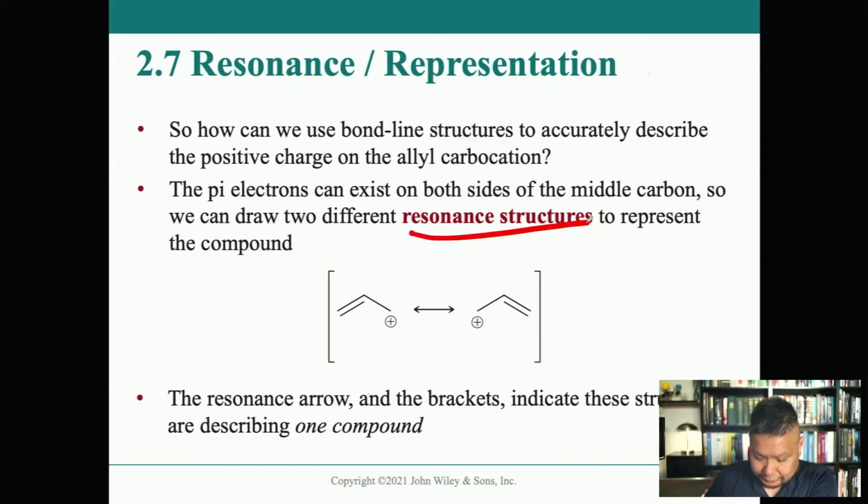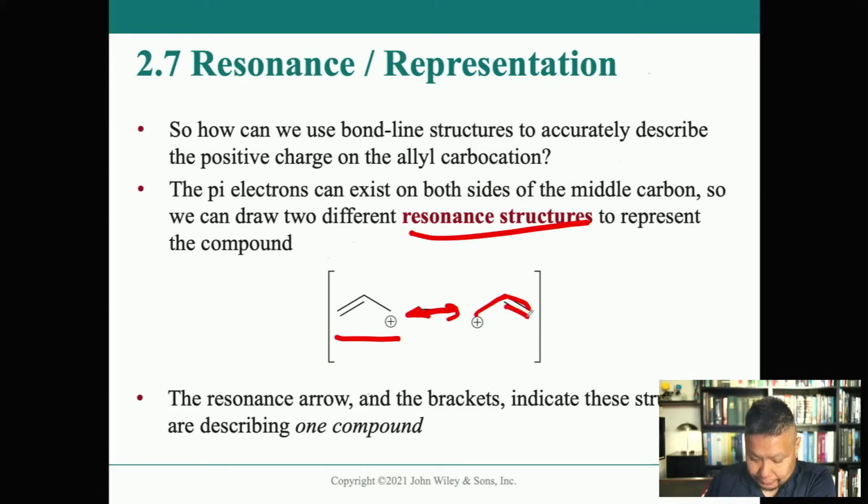Resonance structures. We have the original one here where the carbocation is on the right and the pi bond is on the left, but it can switch back and forth between that and a structure where the double bond is on the right and the carbocation is on the left. Does that make sense?